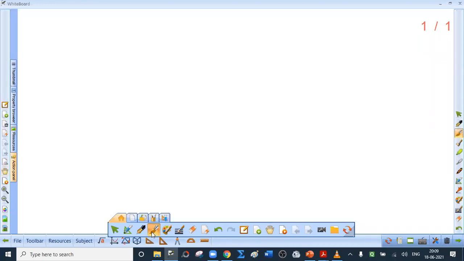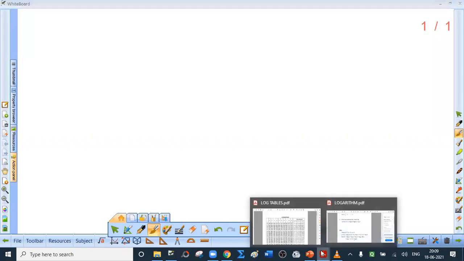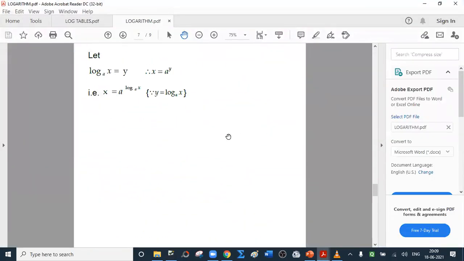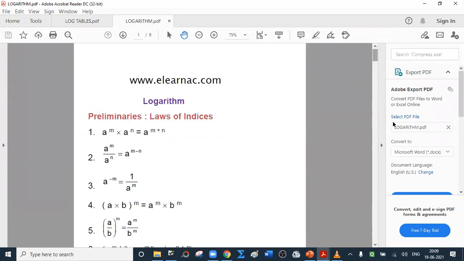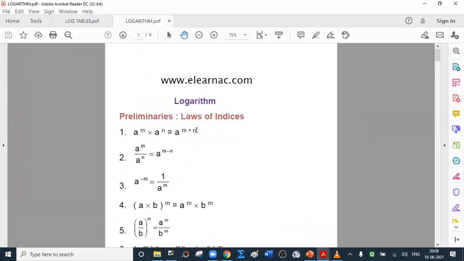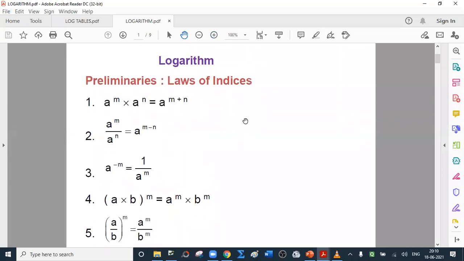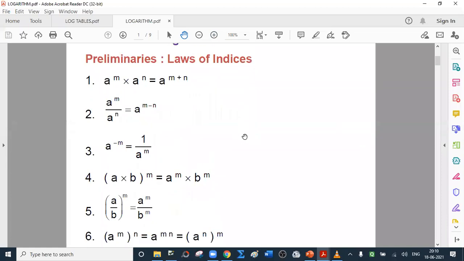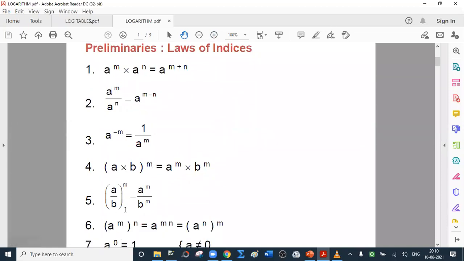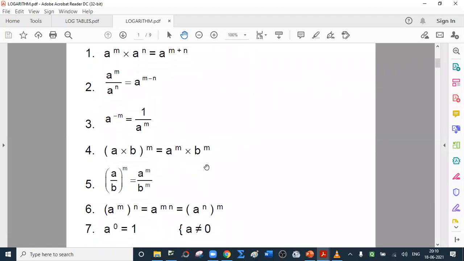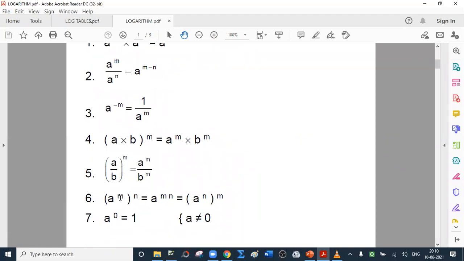Logarithm. Of course, for logarithm, you should know laws of indices. I will not explain all the laws in detail, but I'll just mention them: a raised to m into a raised to n is a raised to m plus n. A raised to m upon a raised to n is a raised to m minus n. A raised to minus n is 1 upon a raised to n. Then a into b raised to m is a raised to m into b raised to m. A upon b raised to m is a raised to m upon b raised to m. This is important. A raised to m raised to n is a raised to mn.